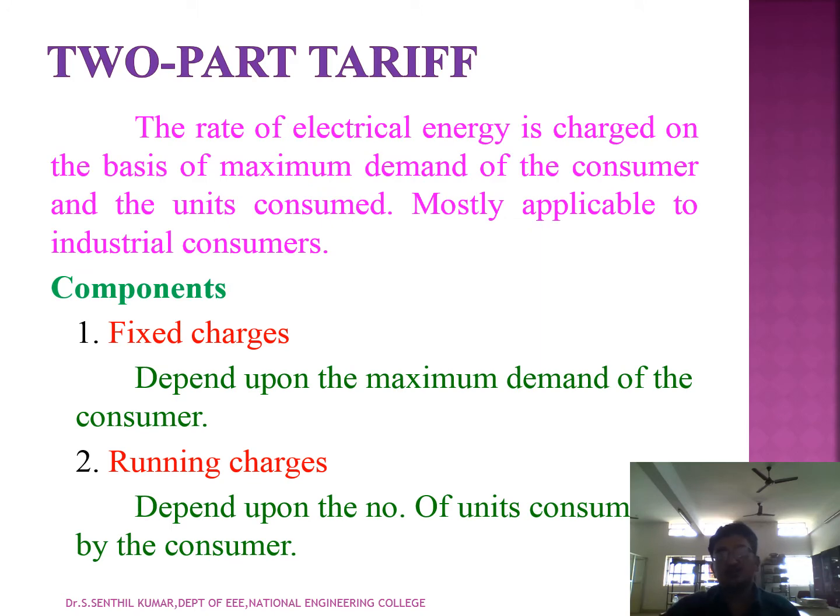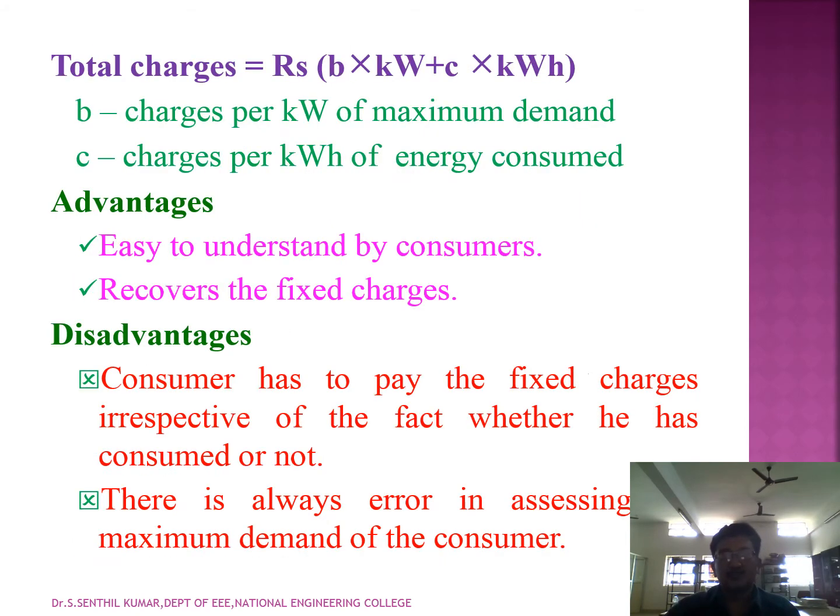And the fourth one is the two-part tariff. Here in the two-part tariff, there are two components. One is the fixed charge, and the next one is the running charge. The fixed charge depends upon the maximum demand of the consumer, and the running charge depends upon the number of units consumed by the consumer.